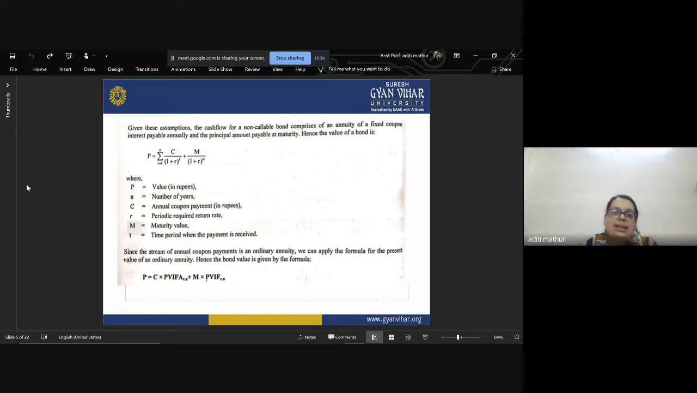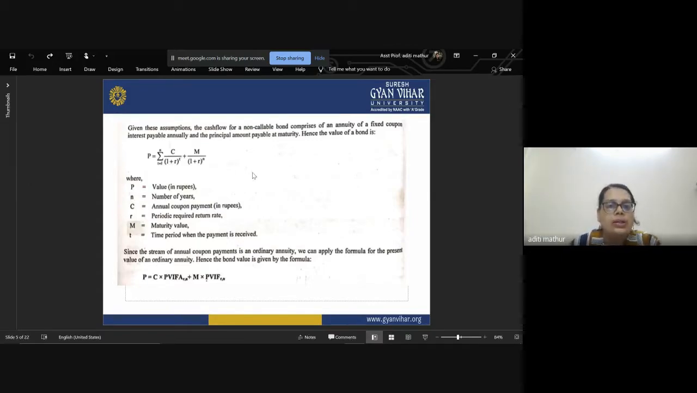So now let us see how we calculate the present value of a bond. After considering the assumptions, this is the formula which comes up: C divided by (1 plus r) to the power of t, summed over the years, plus M divided by (1 plus r) to the power of n. Let me teach you this formula with the help of an example.